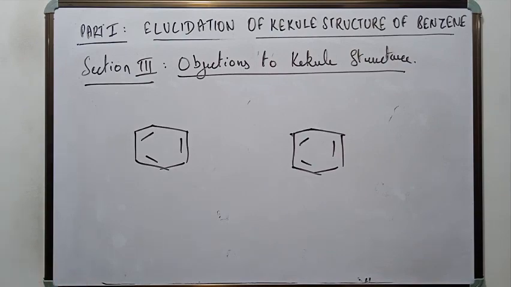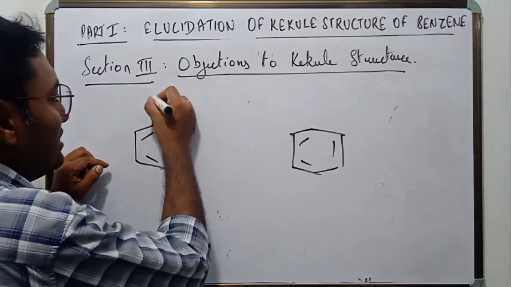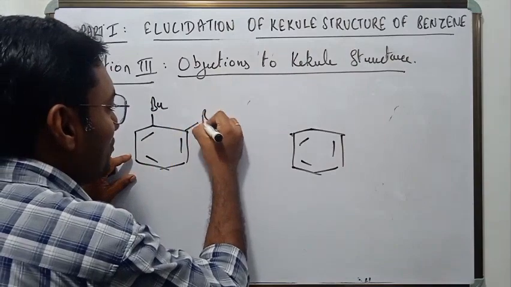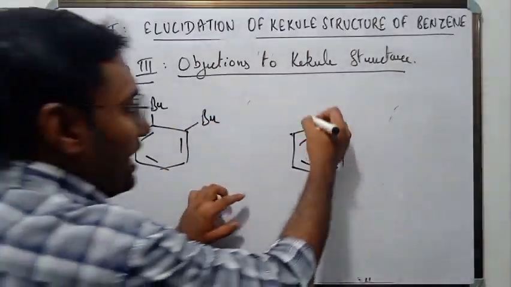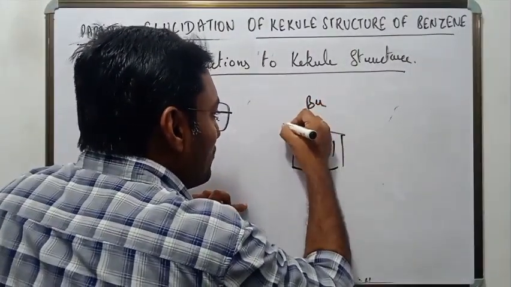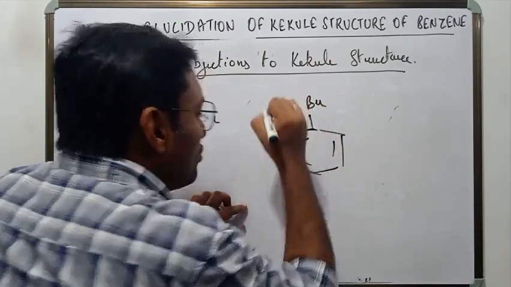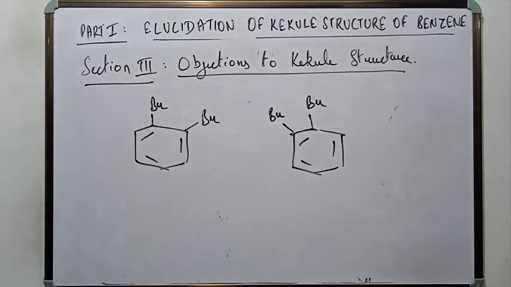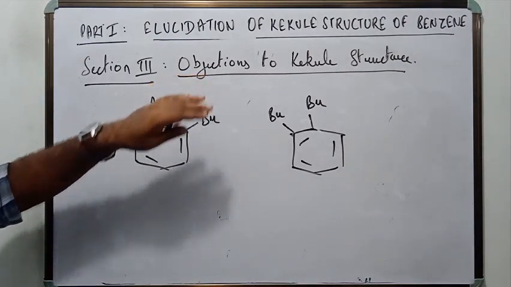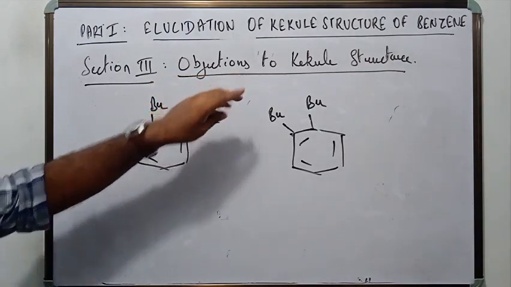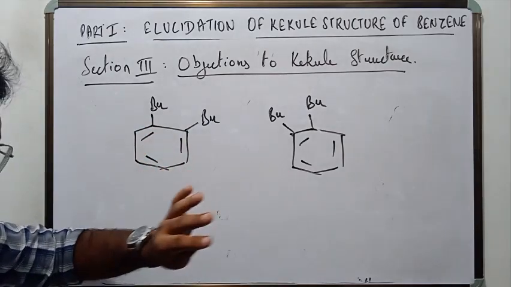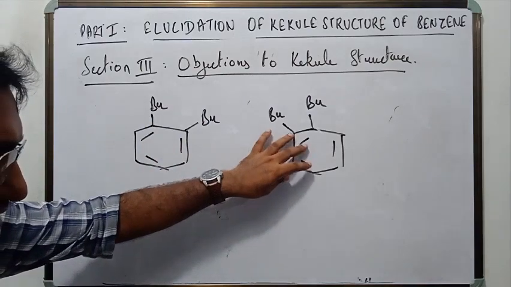Fine. So there can be 2 kinds of ortho-dibromobenzene. This is the first kind of ortho-dibromobenzene, and this is the second kind of ortho-dibromobenzene. What is the difference between these 2 kinds? I hope you understood. You are following up. If this is the structure of benzene, Kekule gave only this structure, right? He only proposed this structure. He said that okay, these are in alternative position, right?